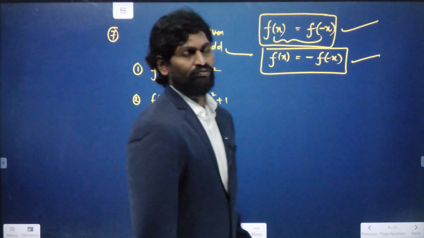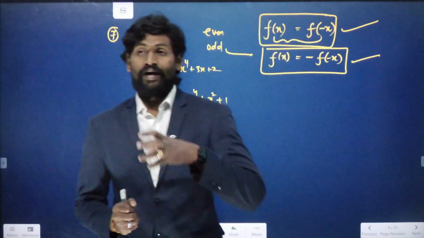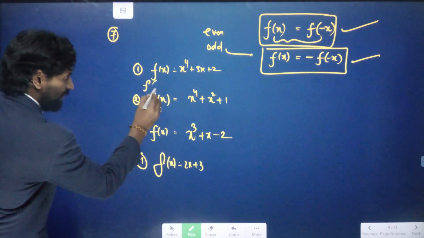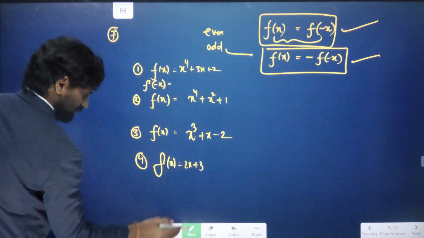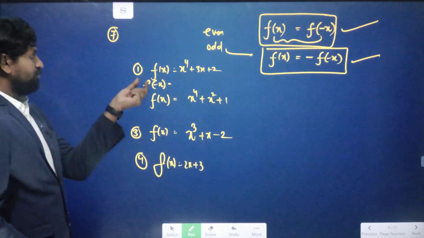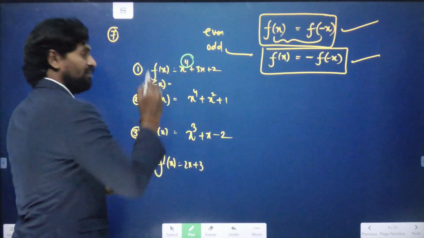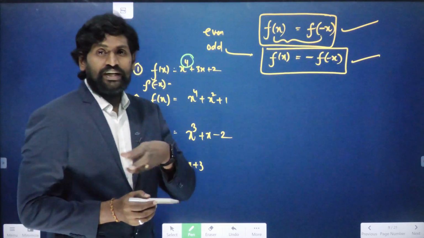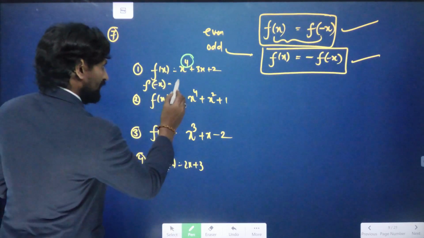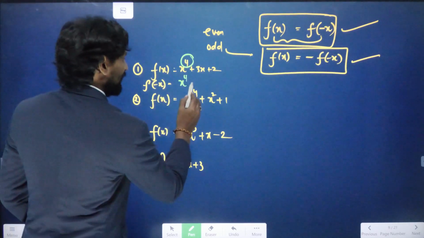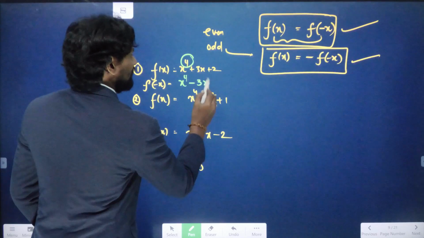Now in the place of x, let us try to substitute minus x in each and every option. Let us go through it. F of minus x value, check here. So minus x to the power of 4: whenever you have an even power, the negative x is converted into the positive manner, so it is x to the power of 4. But here 3x becomes minus 3x.